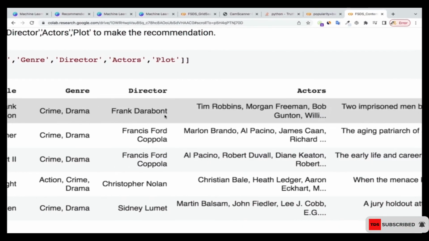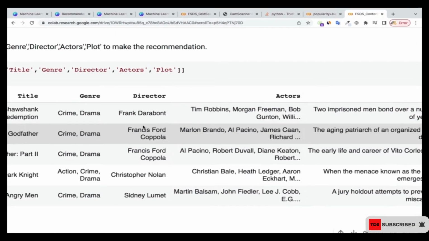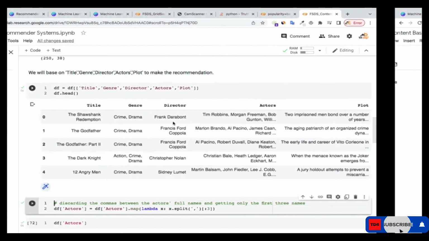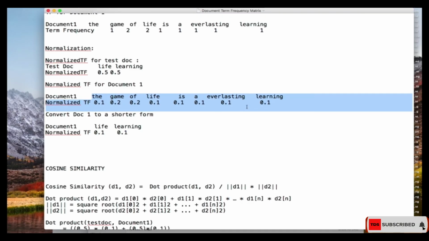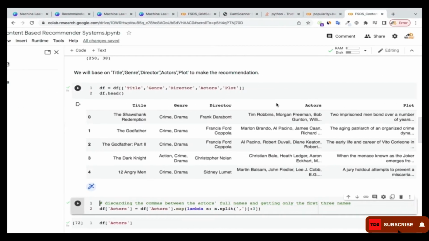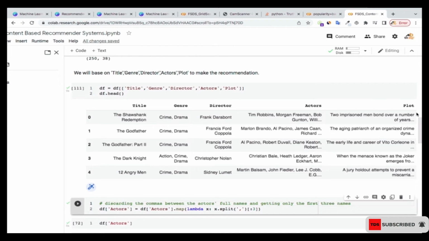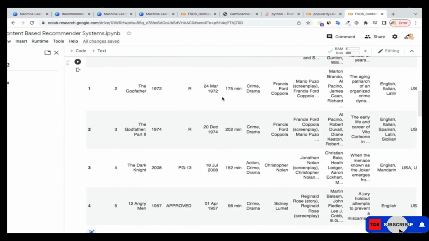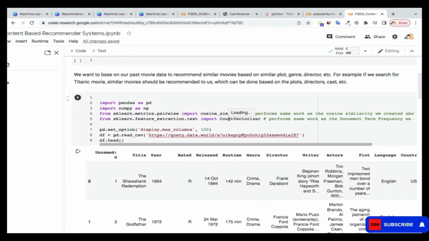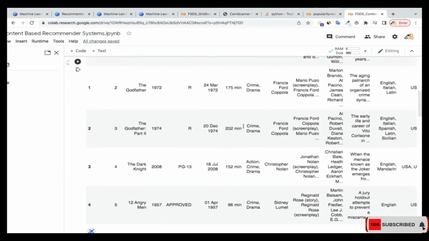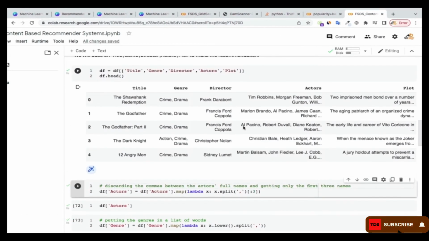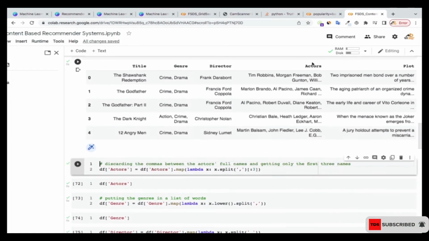Later on, when we're doing these term frequencies, we count each one of these items that appear. So I'll finally create one column over here which is going to contain every item, which we are going to process with the CountVectorizer library that we imported to do that term frequency. So we're going to do something like that. That's why I need to process this column, which is the actors column.